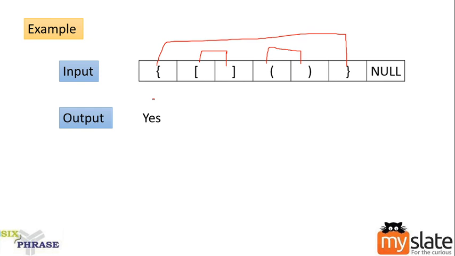Okay. So how do I implement this? Generally what we'll suggest is, let us have three variables. One for curly bracket, one for square bracket, and one for round bracket. Let us have three variables and count how many curly brackets, how many square brackets, and how many round brackets. You may think of it that way, but if you do it like that, order cannot be checked. When you use three variables, the order cannot be checked.